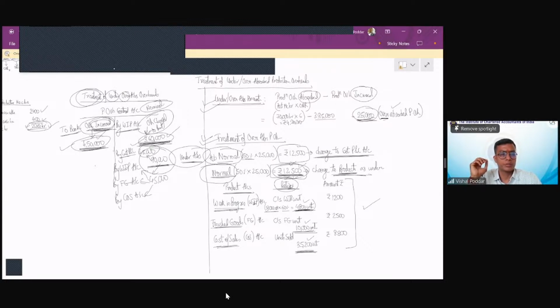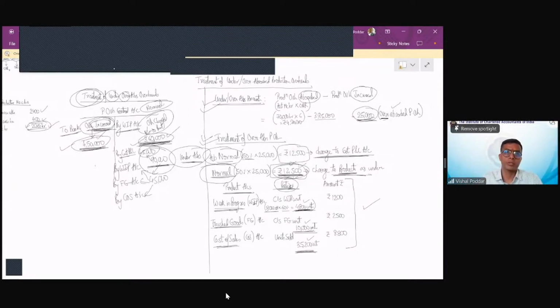Yes, students. So this is the complete chapter of overheads. So the 4 important practical parts are primary, secondary, machinery rate, and treatment of under over absorption.